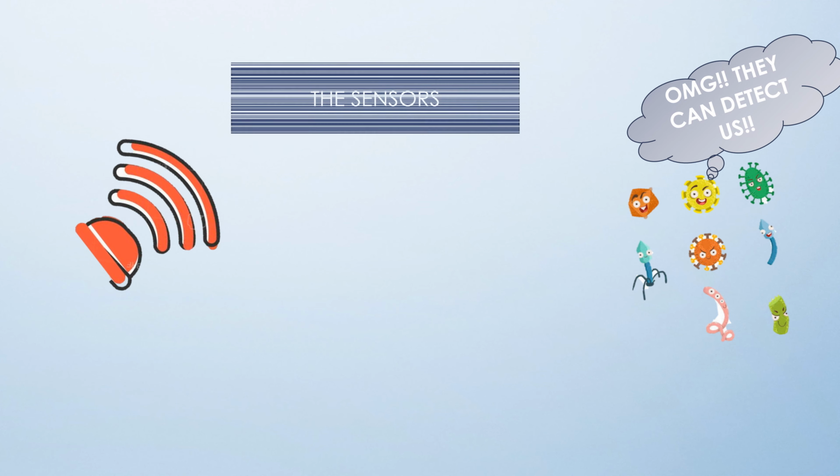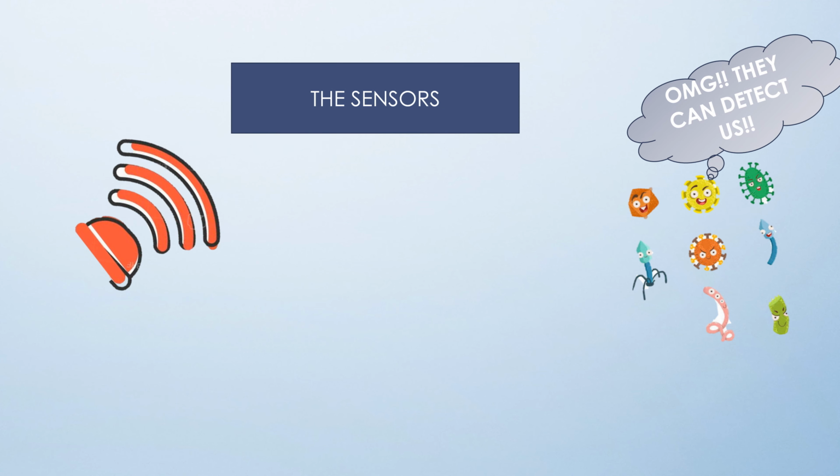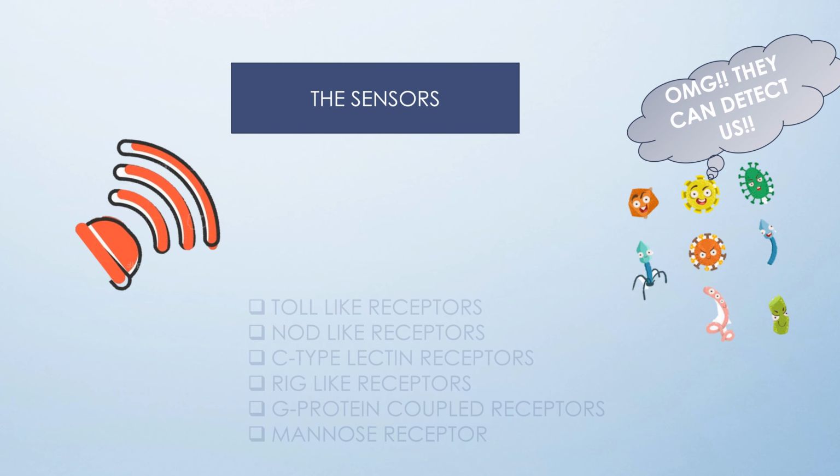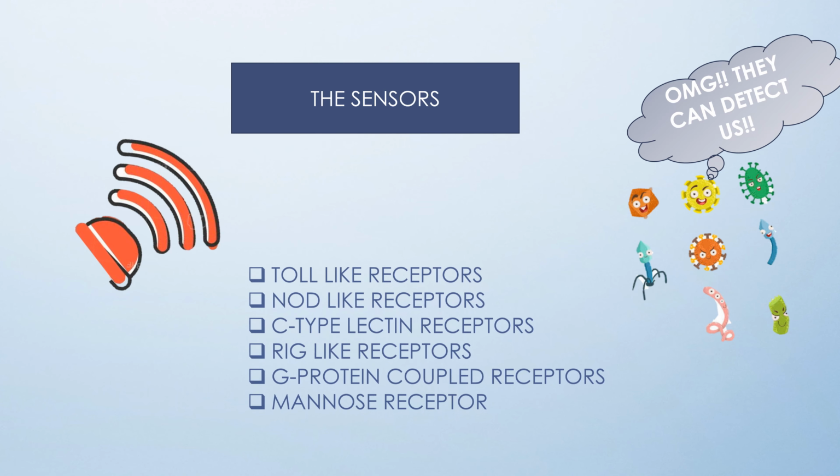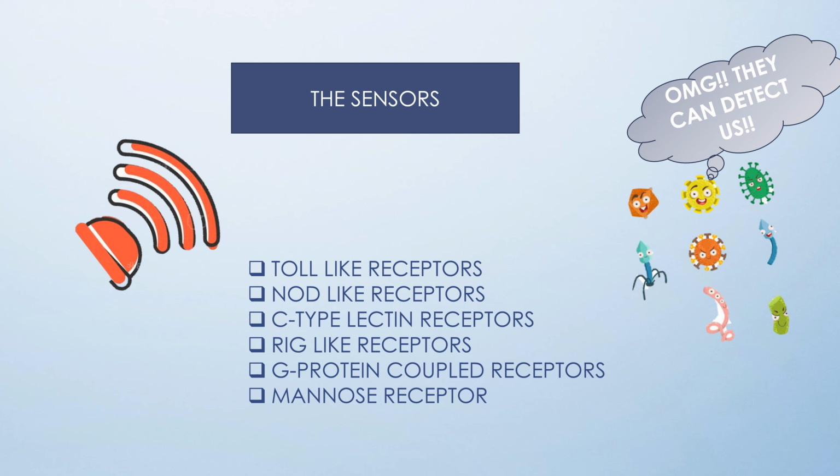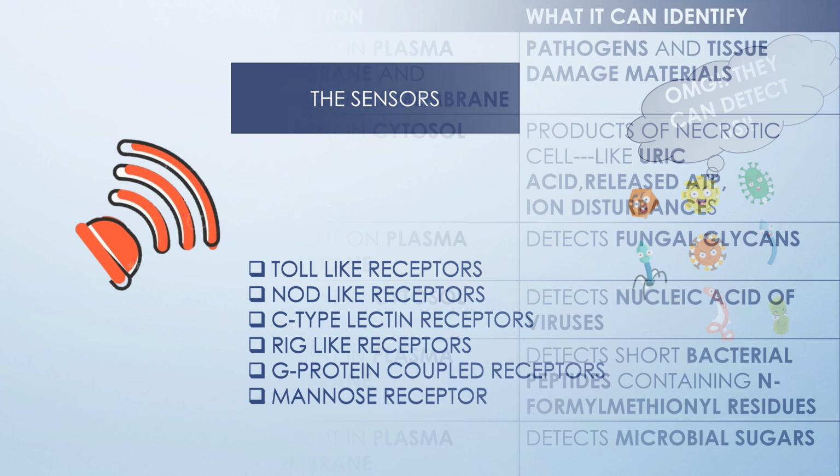We may be wondering how come all these members of the army are able to detect these microbes so easily. For this purpose, they have certain sensors called the receptors. So there are nearly 6 types of receptors which are present in different sites in the cell and help in the recognition of the microbes. So the receptors are toll-like receptors, NOD-like receptors, C-type lectin receptors, RIG-like receptors, G-protein coupled receptors, and the mannose receptor.